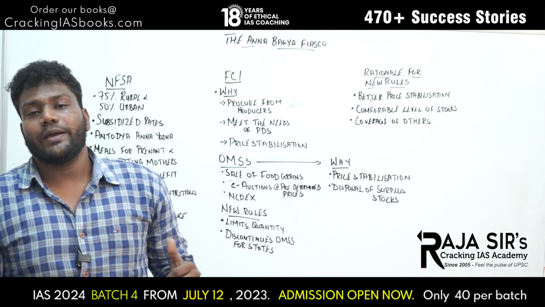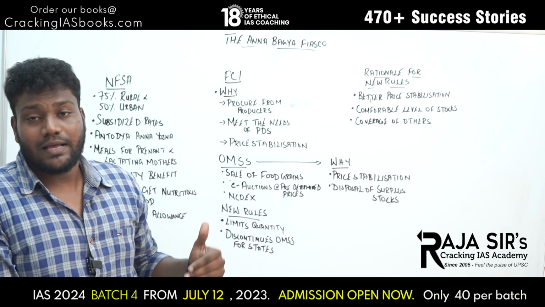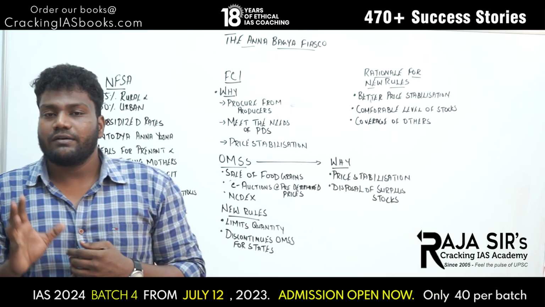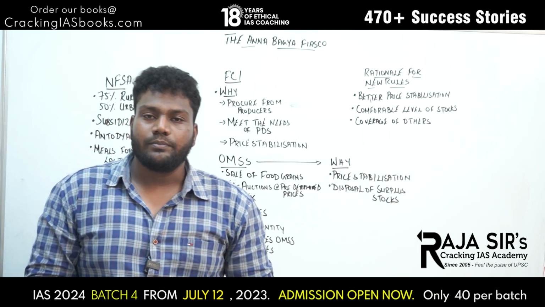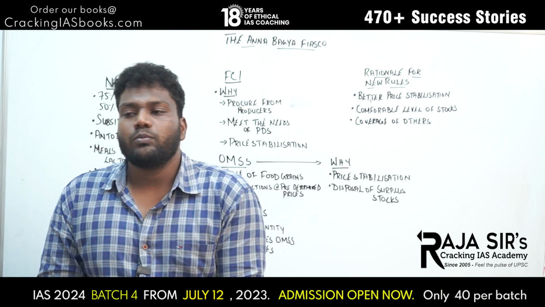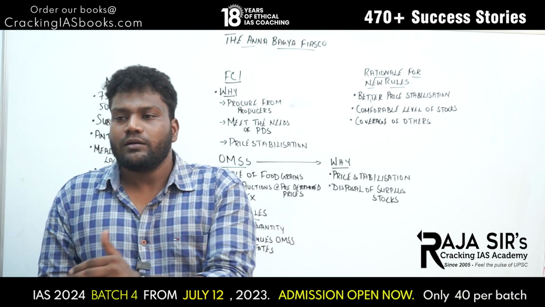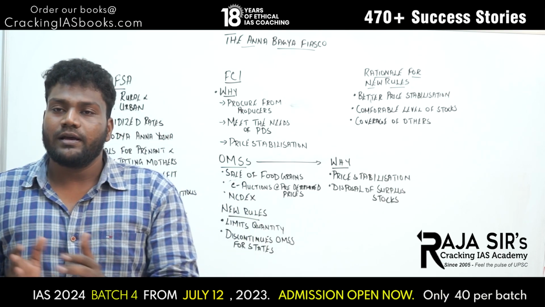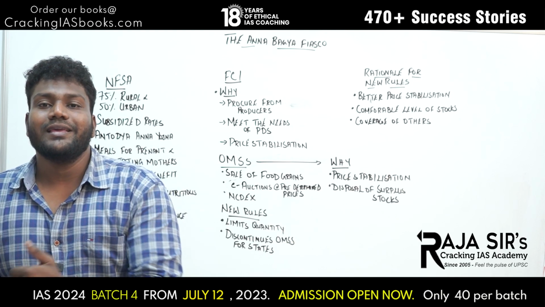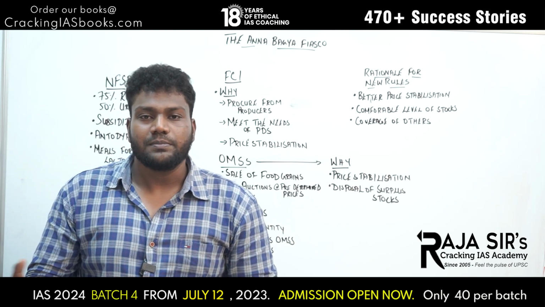The third rationale why FCI has introduced these new rules is coverage of others. NFSA covers only a particular portion of the Indian population, and states also augment to a certain extent. But what about the remaining? When a survey is done, around 600 million people are not in the NFSA. They are not getting subsidized rations.